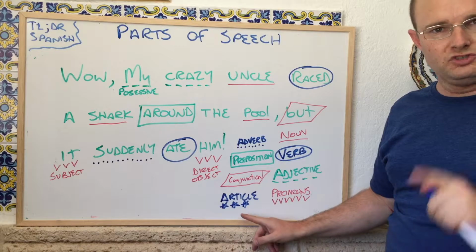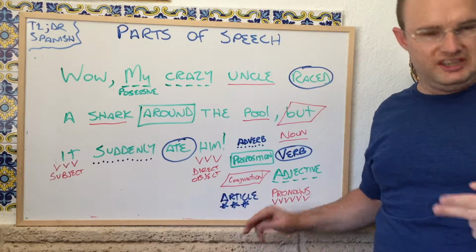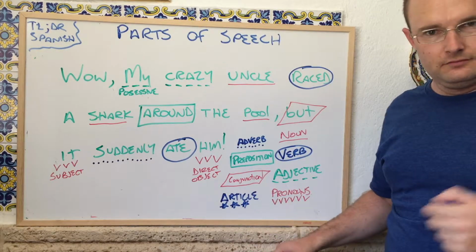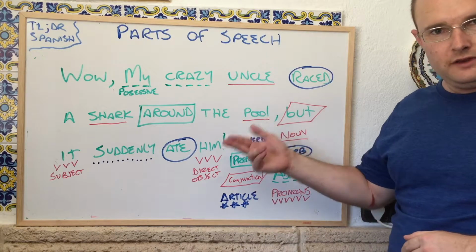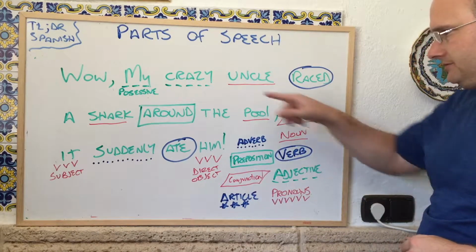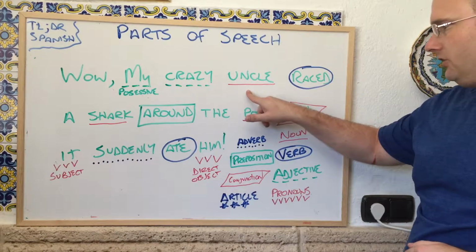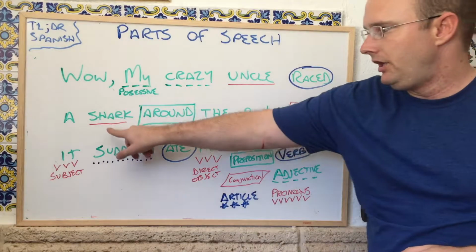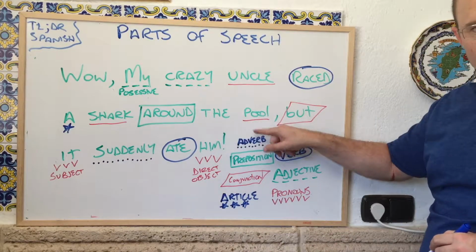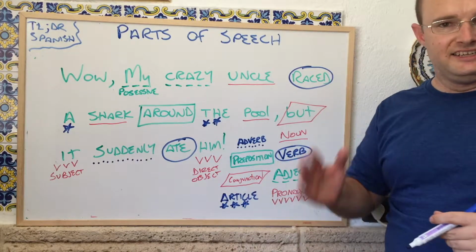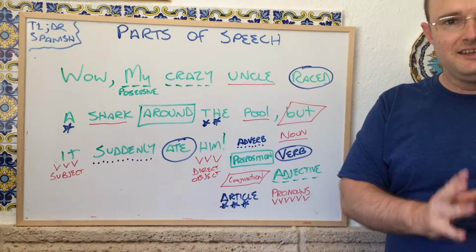There are two articles. Find them. An article is used to introduce a noun, specifically the gender of the noun and how many of the noun you have. So in our sentence, we have two of them. I'm going to look for my nouns. Raced a shark. A is an article. Pool, the pool. The is an article. One of these is a definite article and one is an indefinite article.